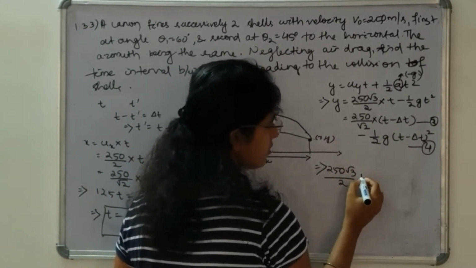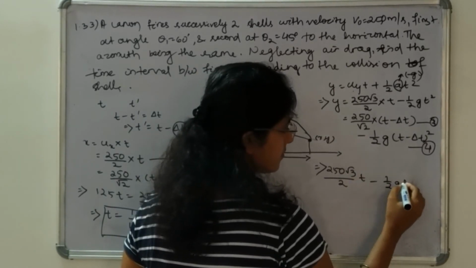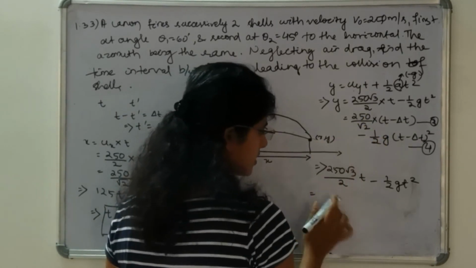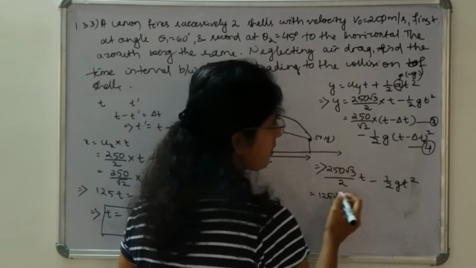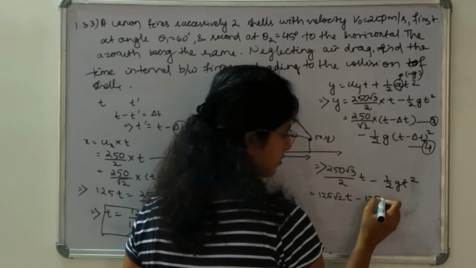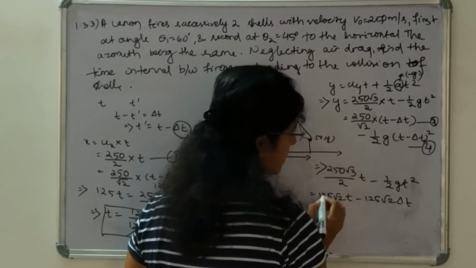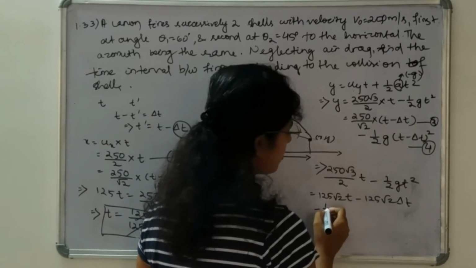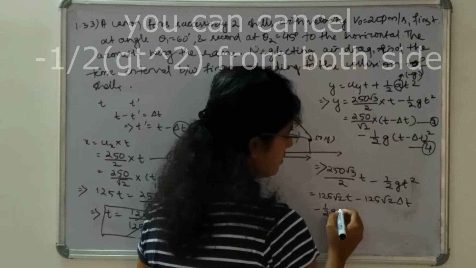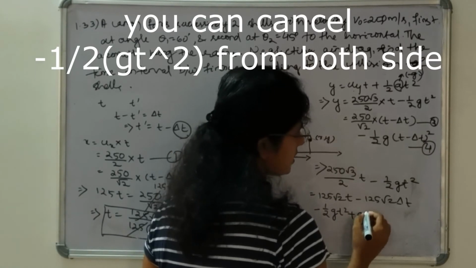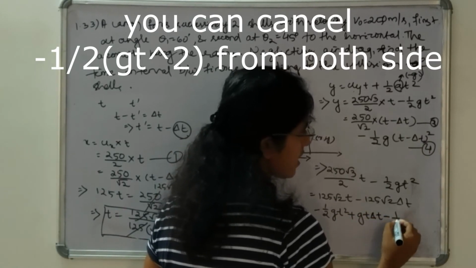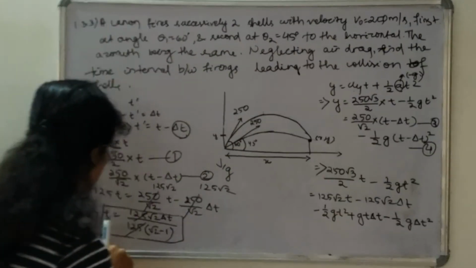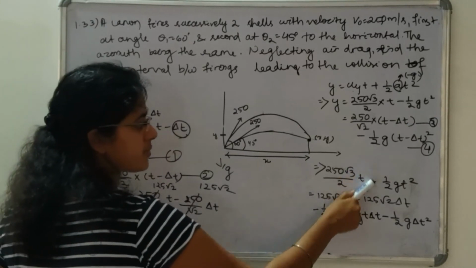250 root 3 by 2 t minus half g t square is equal to 250 by root 2. We know this as 125 root 2 t minus 125 root 2 del t minus half g t minus del t whole square. If we open this bracket, then it will be minus half g t square plus g t del t minus half g del t square. Okay, we can put the value of t in terms of del t here.